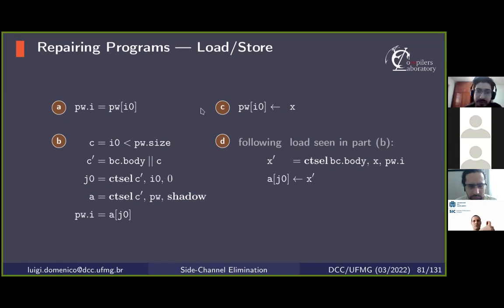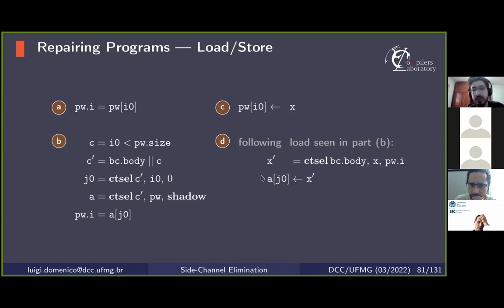For stores, the first thing that we do is to create a safe load, which in this case, I'm just assuming is the piece of code from figure B. So the loaded value would be pw.i, so that we can get the current value stored under that address, or depending on the circumstances, under the shadow region.